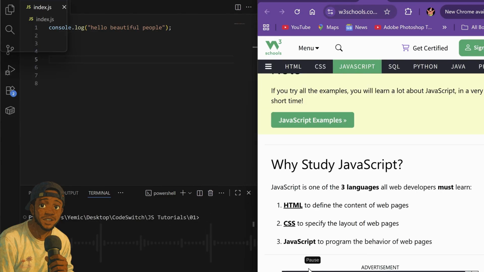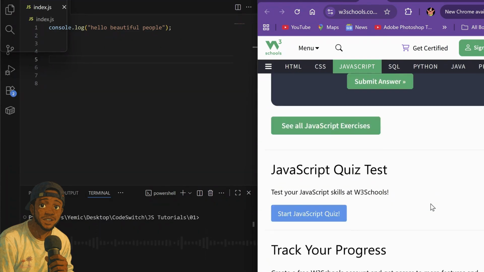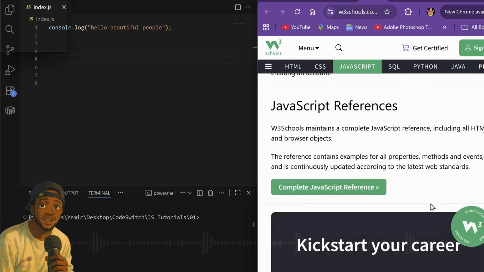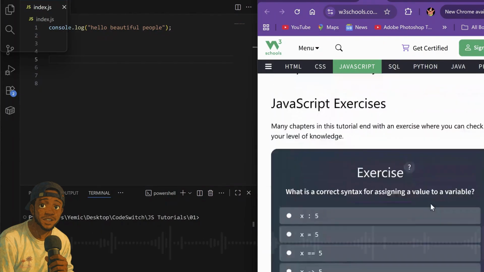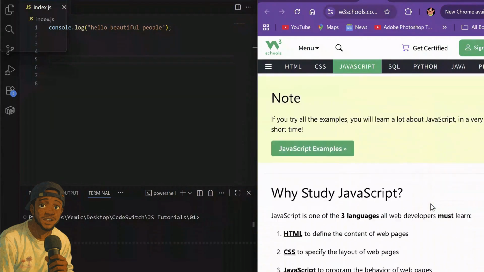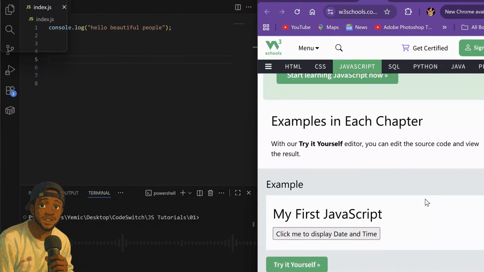Now normally, if we use JavaScript for our website, front end or back end, we write it in the same folder as our HTML and CSS files. Then we upload it to our server, and the server runs our code whenever users visit our website. But today, we are not building any website. We are just doing interactive lessons. So we need to run JavaScript by ourselves.